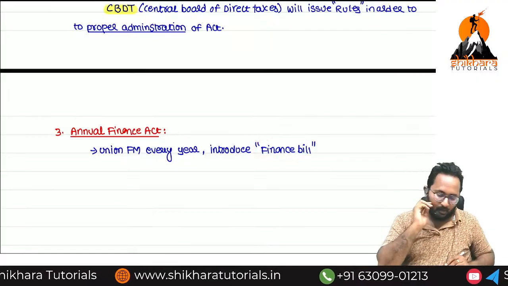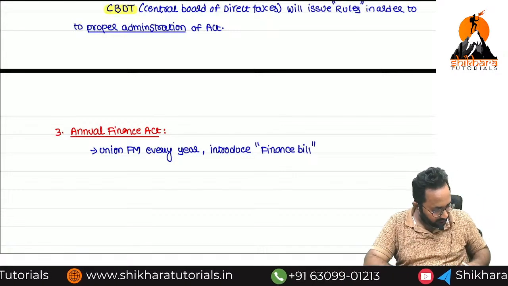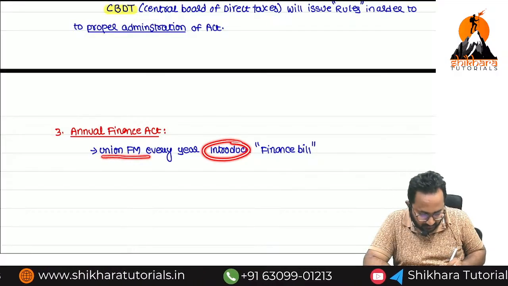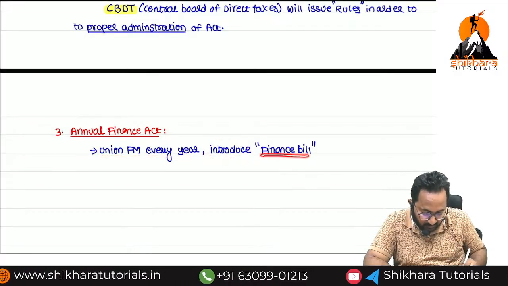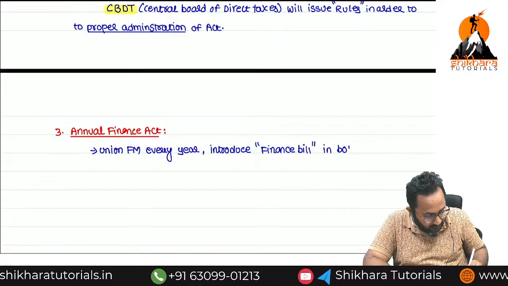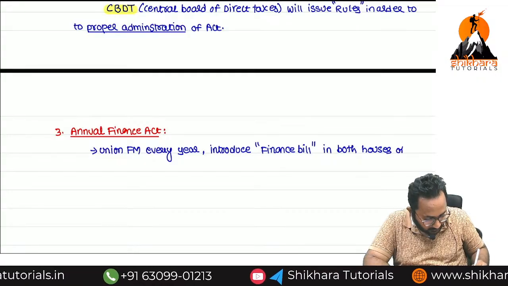Finance bill. Our Union Finance Minister introduces this finance bill every year in both the houses of Parliament.